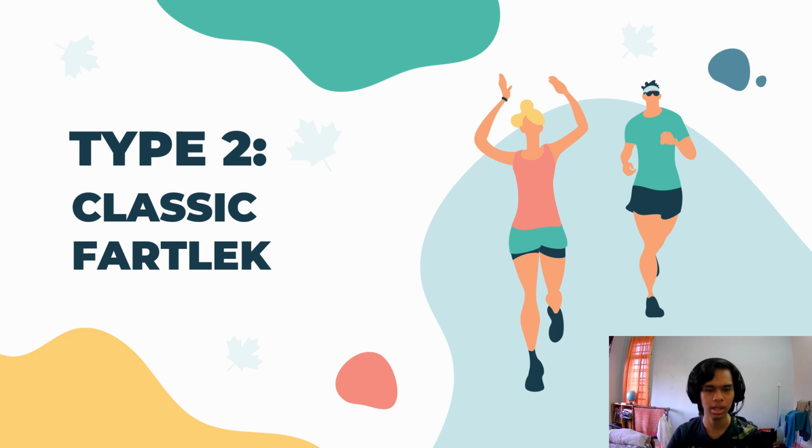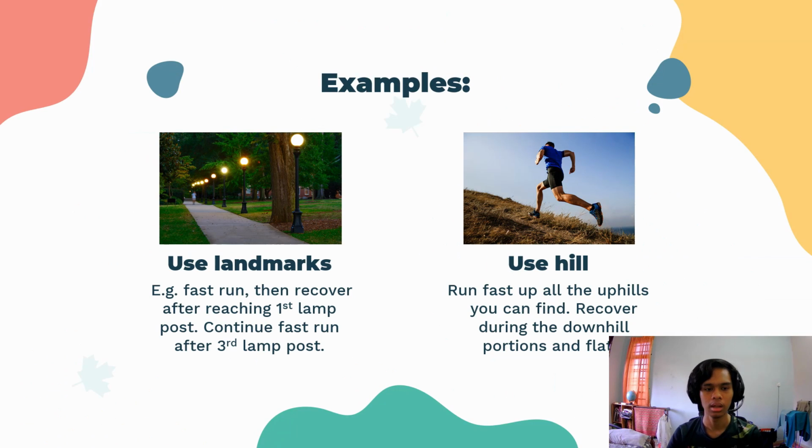And the second one is called a classic Fartlek. This one is not structured. You can use landmarks. For example, you run fast and then recover after reaching the first lamp post. From the first lamp post, you just jog until you reach the third lamp post, and then you continue running fast. So essentially you vary the pace of running between the landmarks, and it doesn't use any time.